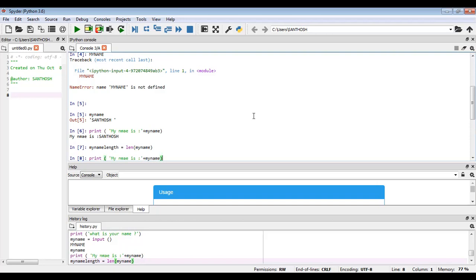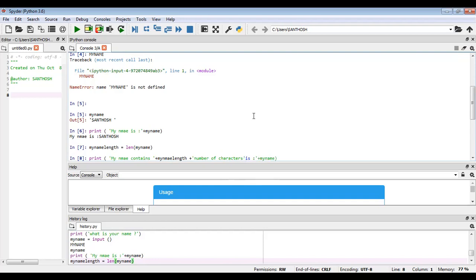Otherwise you call print, my name contains, and if you want to find how many characters, then again plus, my name contains my name length, number of characters.